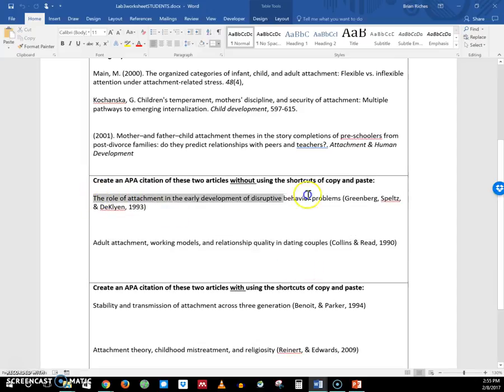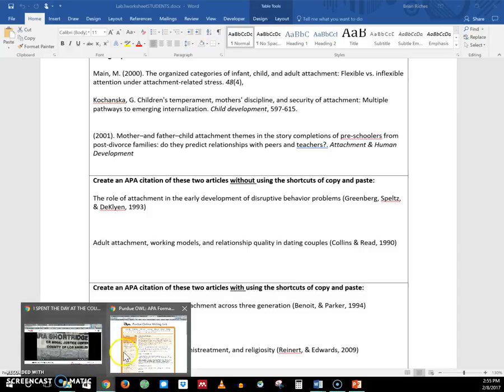All right, so the second section is to create an APA citation of these two journal articles. So this is the title, and these are the authors and the year. This is the title of the second article and the authors and the year. So you can search for that through Google Scholar, PsycInfo, ERIC. Find these articles, but rather than using the shortcuts, so again, the shortcuts, I'll show you those really quickly.